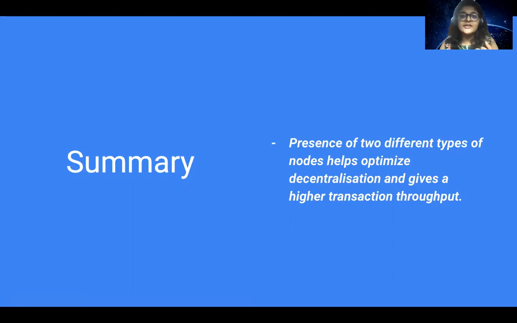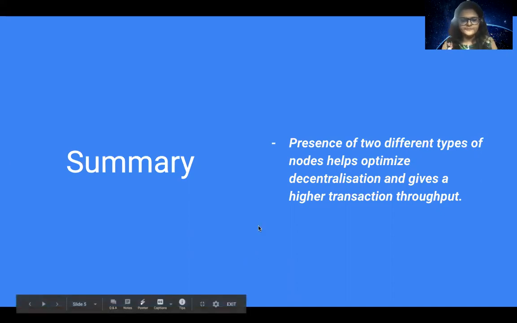And this ensures that there is diversity both geographically as well as at the organization level amongst the nodes that are a part of the network. And this is the diversity that helps retain the core principle of decentralization while having a higher transaction throughput and lower time for finality of blocks.